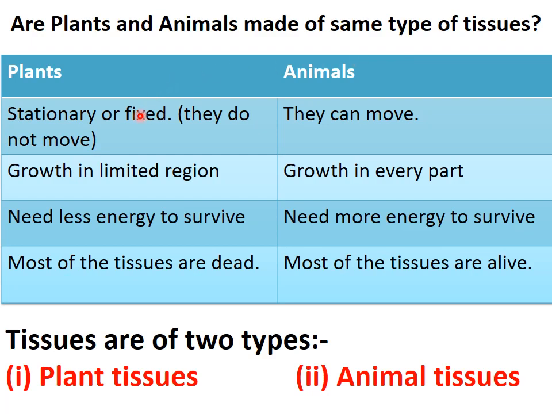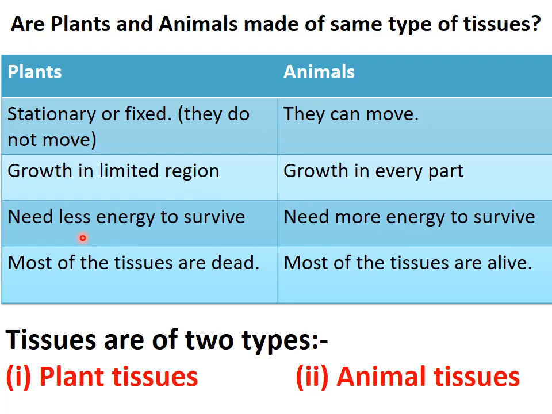First point, plants do not move, means they are stationary or fixed. Whereas animals can move. They move from one place to another in search of food, shelter, etc. Second point or difference is that in plants, the growth takes place in limited regions, means the growth is there up to certain regions. Whereas in animals, the growth takes place in every part.